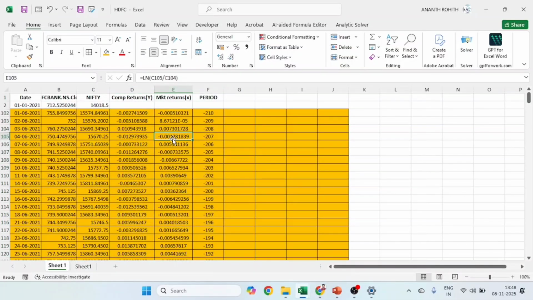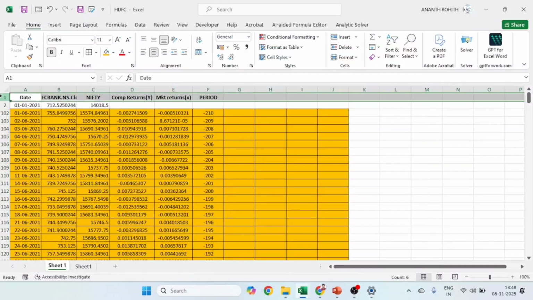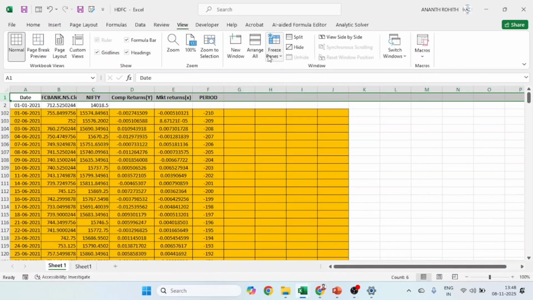Next, once you mark this, let me freeze this row so that while scrolling down you will not miss the column headings. As I mentioned earlier, we have to fit the regression equation between market and company returns.